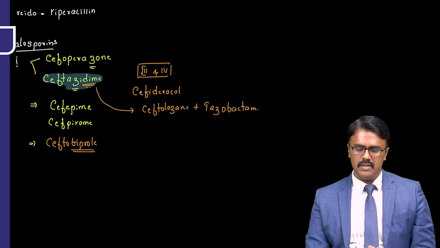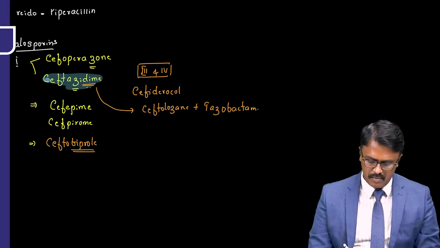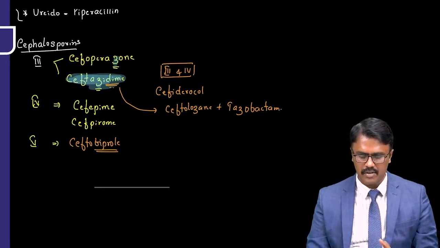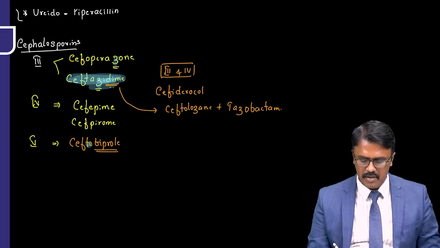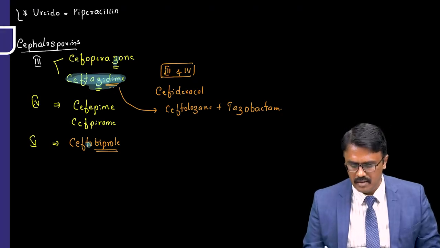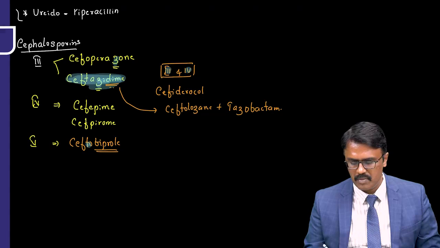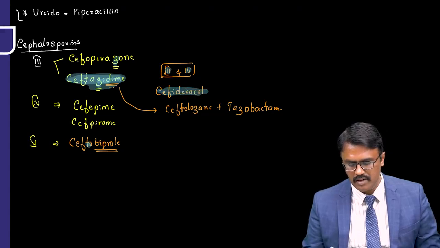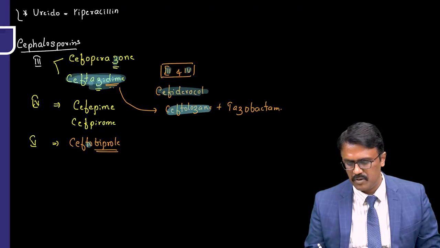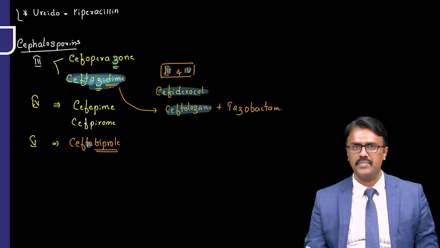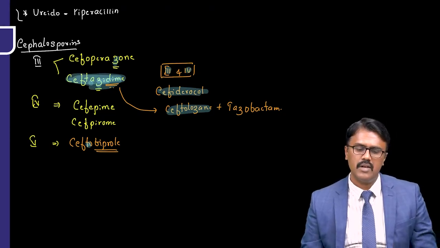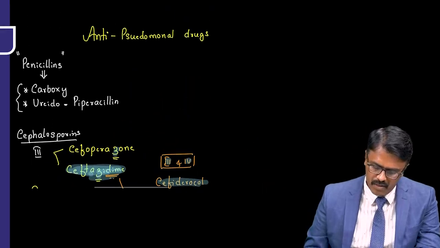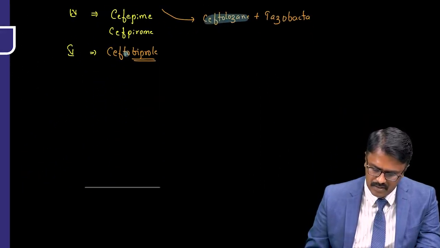Okay, sir, should we remember all these things? Not necessary. Remember the drugs ending with Z, and third and fourth generation are going to be effective, and fifth generation ceftobiprole, because it has the same gram negative coverage as ceftazidime, and cefiderocol, which has third and fourth generation properties, and ceftolozane, a derivative of ceftazidime, combined with tazobactam, they are effective. Now the question is, is ceftriaxone effective on Pseudomonas? No.